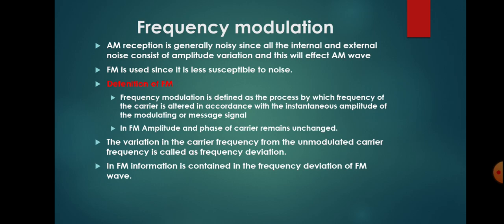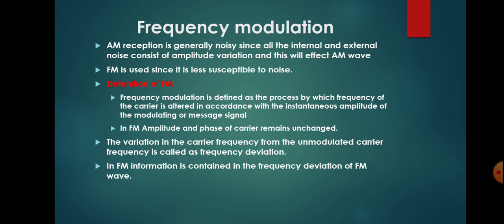That is why we go for frequency modulation, since in the case of frequency modulation, the frequency of the carrier is varied in accordance with the amplitude of the modulating signal. That means in FM, the frequency is increased or decreased. So the modulating signal appears in the frequency information of the FM wave.